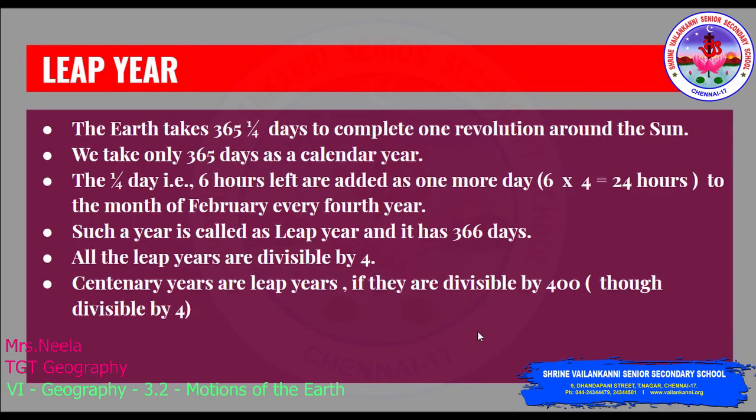Leap year. The earth takes about 365 and a quarter days to complete one revolution around the sun. For our convenience we take only 365 days as a calendar year, and the quarter day, that is the 6 hours left, are added as one more day to the month of February every 4th year. Such a year is called a leap year, and it has 366 days. Every leap year has an extra day, and all leap years are divisible by 4. The centenary years are leap years if they are divisible by 400.